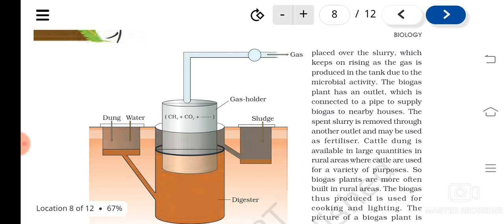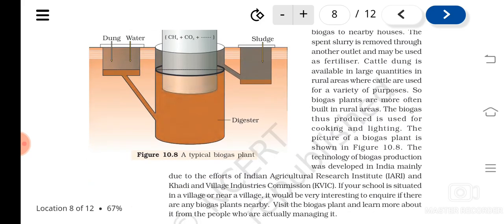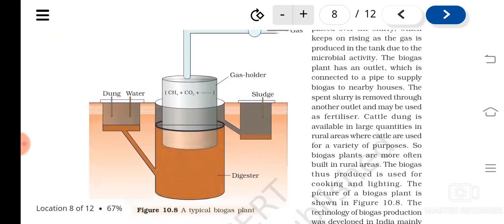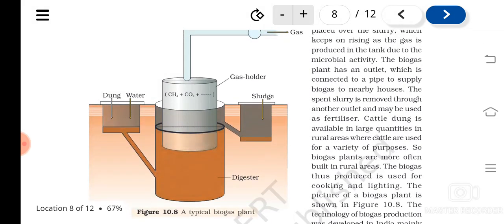Then the used slurry can be removed through another outlet and can be used as a fertilizer. So cow dung is easily available in rural areas, this can be utilized. So this diagram also is important, it can also be asked. So the biogas plant contains mainly a concrete tank.